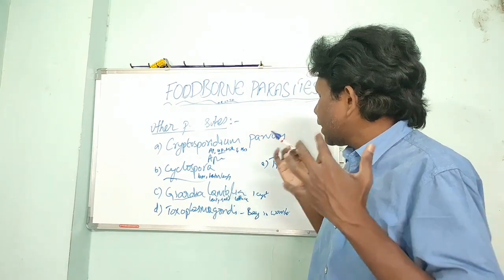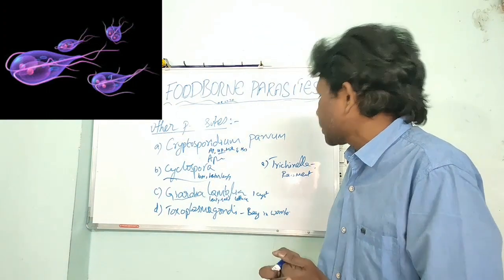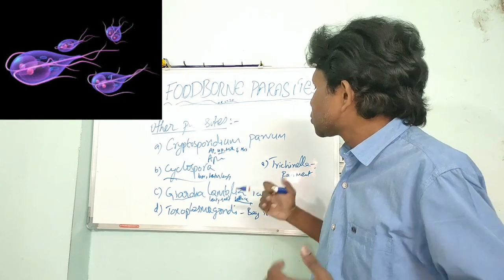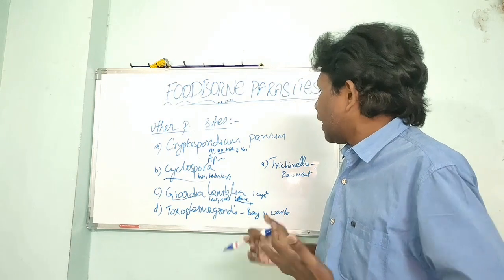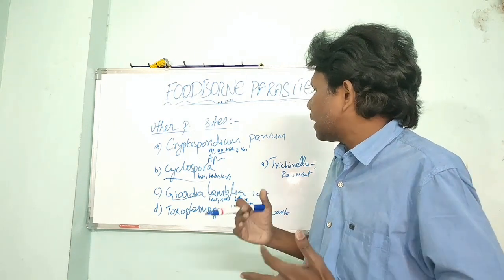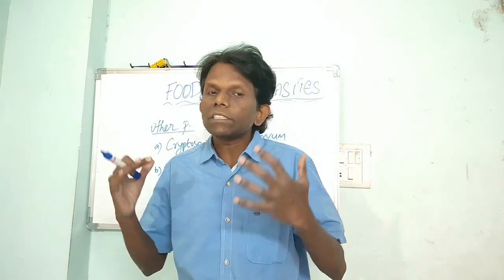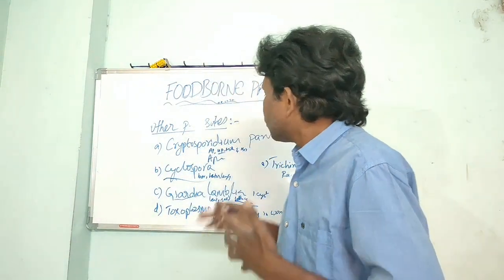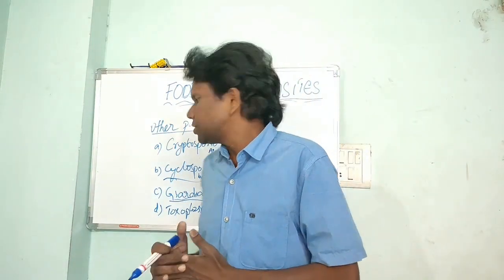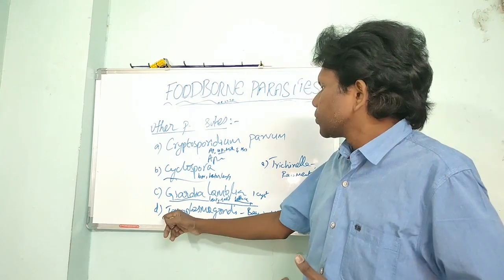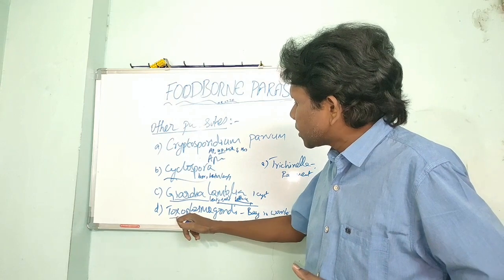This also enters human beings through contaminated food. Persons who eat contaminated food like lettuce, which is an edible leaf like cabbage, and some herbs like basil, and persons who eat raw chicken or raw meat, are more prone to giardiasis. Raw salads also make one more prone to giardiasis infection. Then the fourth one is Toxoplasma gondii. This is a very dangerous parasite.